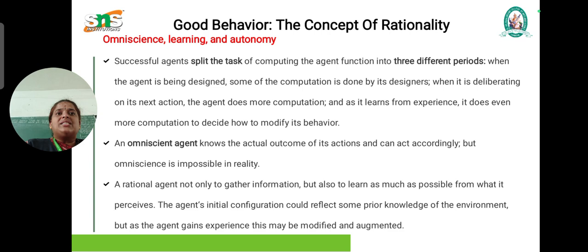So omniscience is very difficult for the rational agent. Even though learning is adaptable, autonomy is very difficult for the rational agent, but omniscience and autonomy have to be given to the rational agent by ourselves.